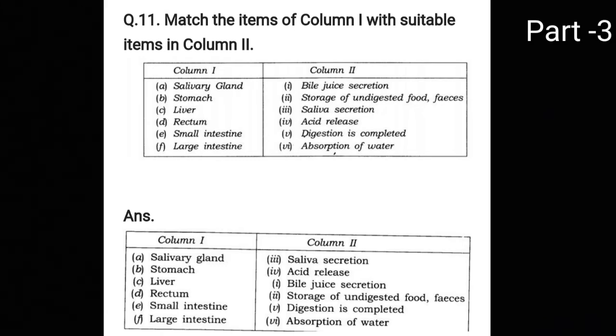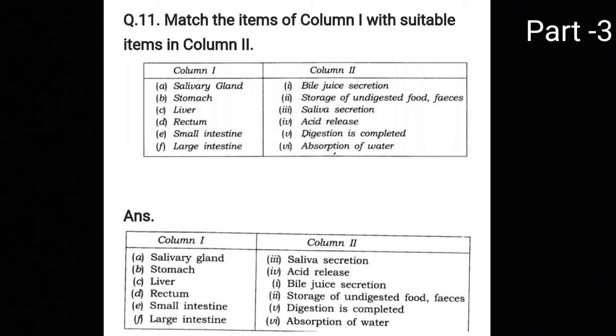Now third is your liver. Liver is bile juice secretion. Then the rectum stores the undigested food and feces, which are then expelled out from the body through the anus. Then the small intestine means the digestion is completed in the small intestine, and in the stomach your acid is released.